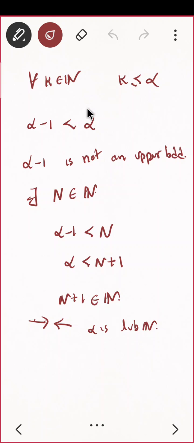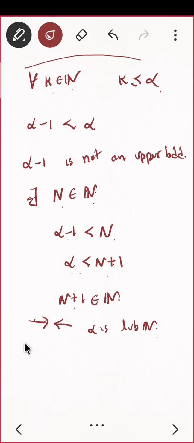Now let us see. If I take alpha minus 1, since alpha is our least upper bound, alpha minus 1 is not an upper bound. What do you mean by not an upper bound? That means there exists n belongs to natural numbers such that alpha minus 1 is less than n. That means alpha is less than n plus 1, and n plus 1 belongs to natural numbers. As per the earlier statement, every natural number is less than or equal to alpha, but this is contradicting me, that is, alpha is less than n plus 1. So this is a contradiction, as alpha is the LUB of natural numbers.